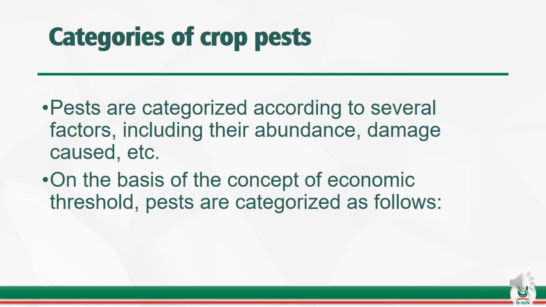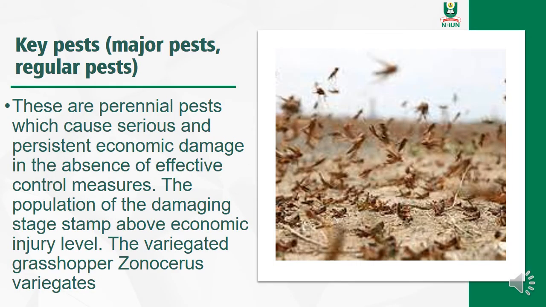Now, based on this economic threshold that we have been talking about, we can categorize pests. We can categorize pests based on the economic level or the concept of economic threshold. So therefore, pests are categorized as follows. The first class of pests is the key pests. You can call them key pests, or major pests, or regular pests.